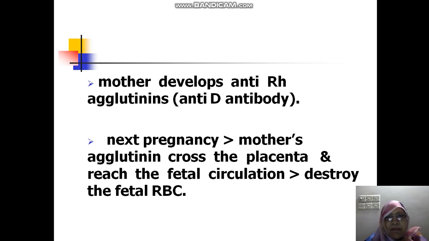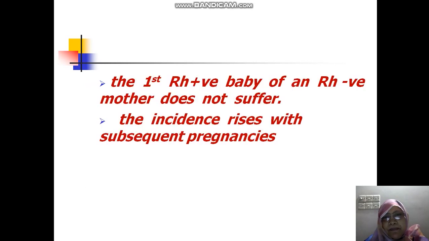So the first time there is no problem, there is no incompatibility, but in the next pregnancy, if the fetus is again Rh positive, then Rh incompatibility occurs, because this time the mother's antibody can cross the placenta and reach the fetal circulation and then cause agglutination of fetal RBC. So the first Rh positive baby is safe and does not suffer, but this incidence will rise with subsequent pregnancy.